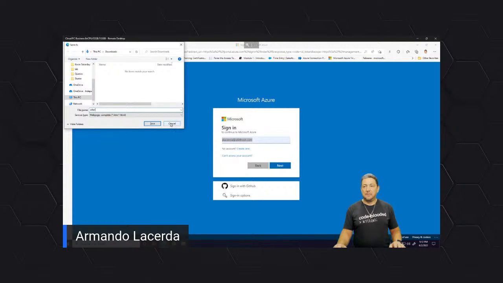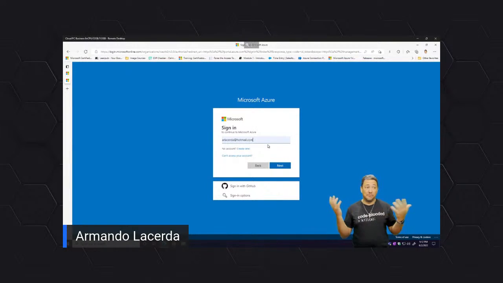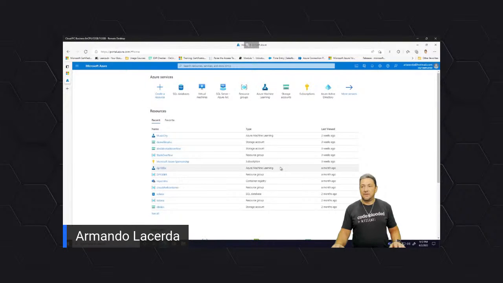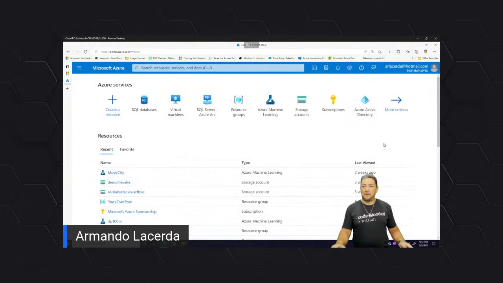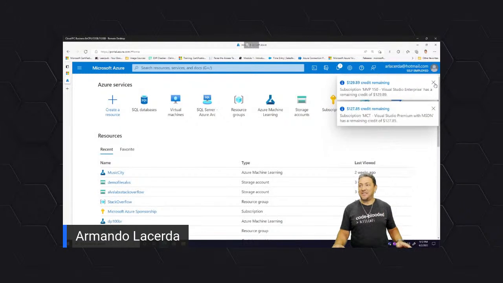You're going to see an email address in here, but don't email me on this email address, because I use this one only for my ID. So if you mail something in there, it's going to get lost and forgotten, because I don't read this mailbox. Let's see if it goes through. Okay, it went through. Let me get this a little bigger. I use this one for a lot of the demos that I do. The credits here are some Microsoft credits, not real money. It's just Azure credits Microsoft gives me for these demos.